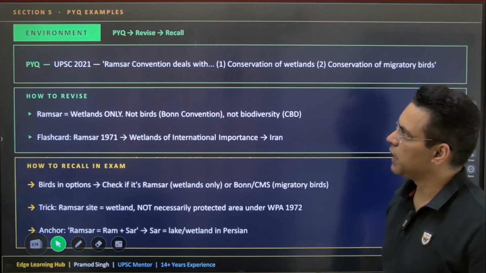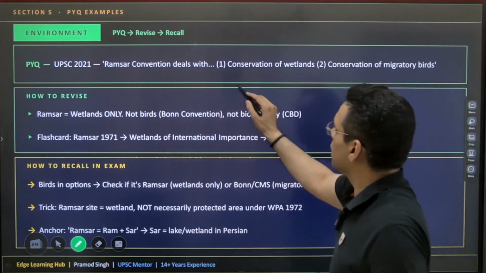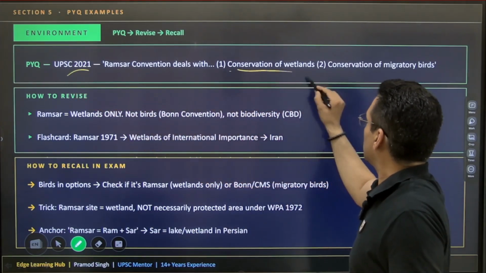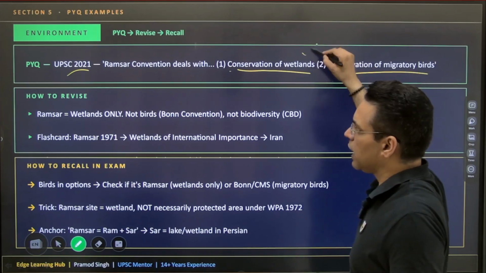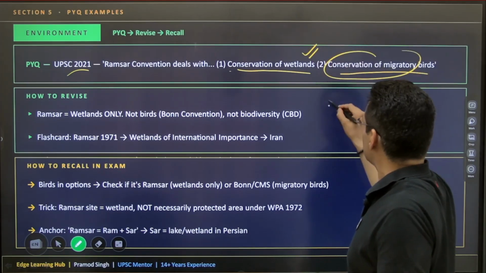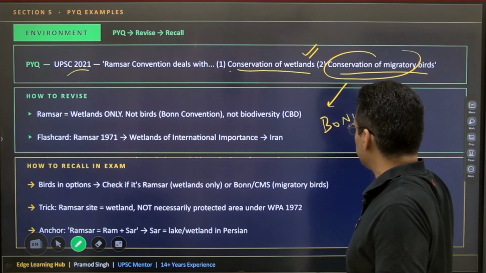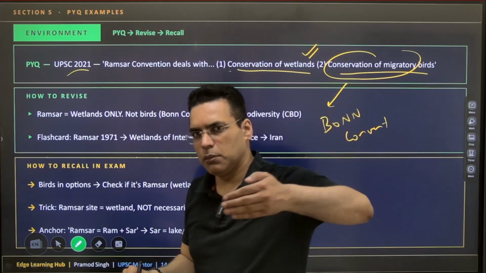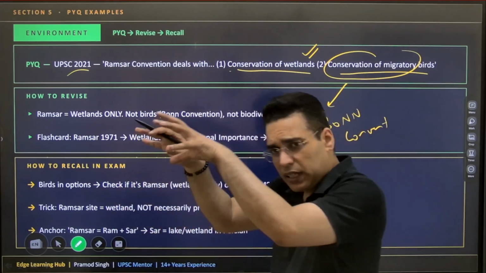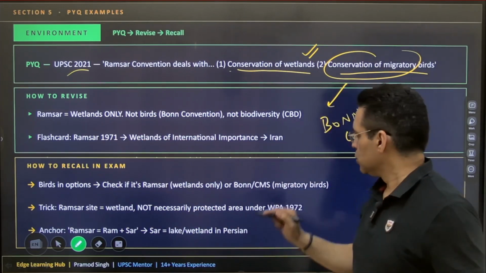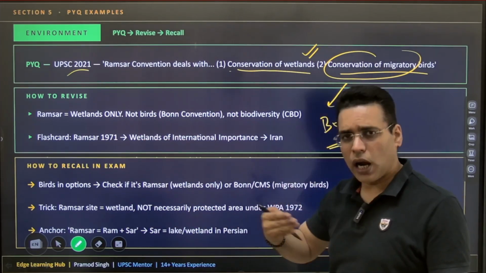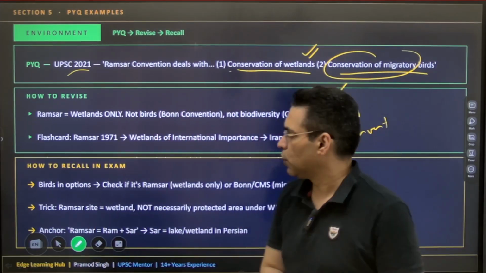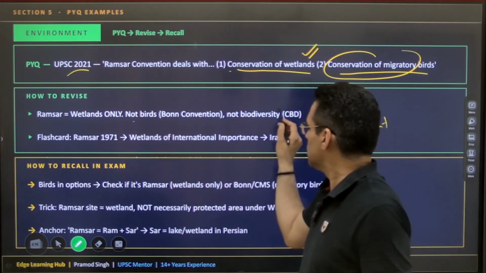Now let's take one more example, environment. 2021: the Ramsar Convention deals with conservation of wetlands, conservation of migratory birds. It is wetlands only. For migratory birds, we have a different convention, the Bonn Convention. So what I'll do is make a table of all such conventions, international agreements and laws, and write it. That way you'll remember it, because when you only read, you think you're revising, but when you write, there is active recall. So wetlands only, not birds.